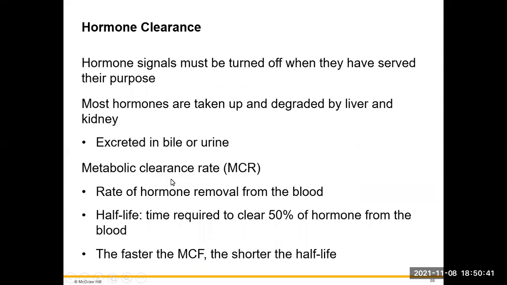We do have to clear our hormones, and most of them are going to be cleared through the liver or through the kidneys. They're going to be signaled to turn them off when they have served whatever purpose they were produced for. Most of our hormones are going to be, again, degraded by the liver or excreted by the kidneys. Most of them are going to be excreted in the bile, which will end up in our feces or in our urine. We have what is called a metabolic clearance rate, and this is the rate of hormone removal from the blood. All of our hormones have a half-life, which is the time required to clear 50% of the hormones from the blood. The greater or the faster the metabolic clearance rate, the shorter the half-life.